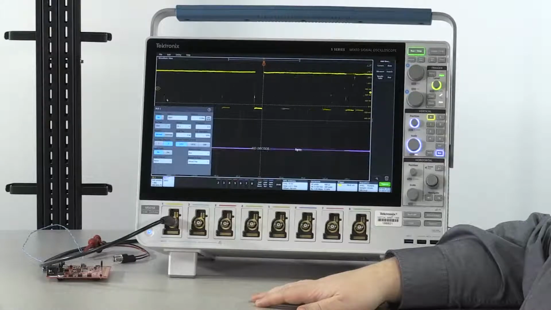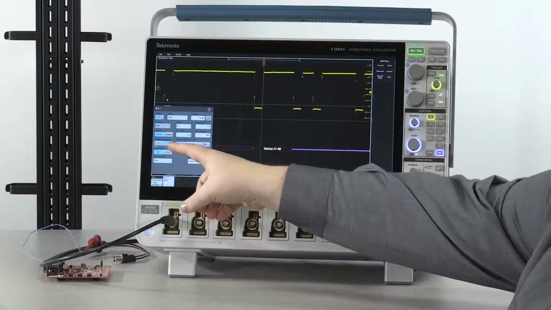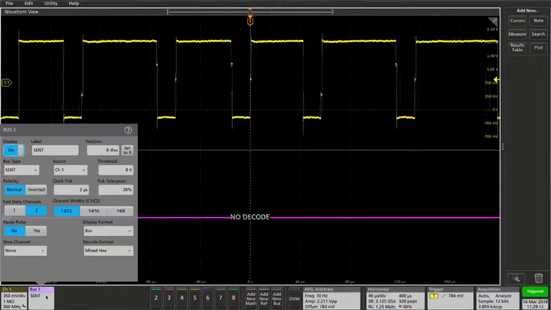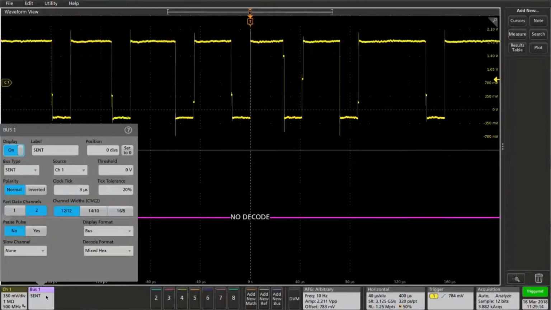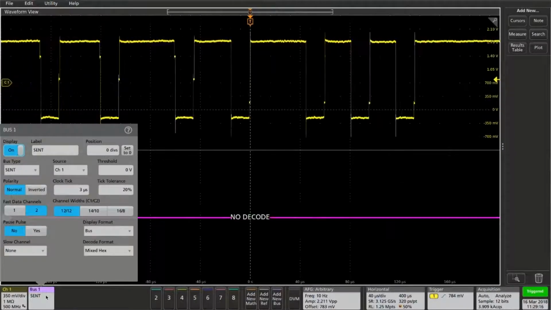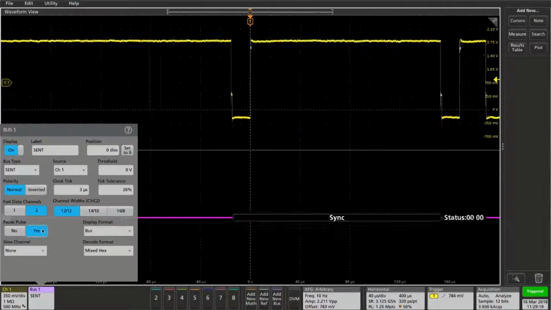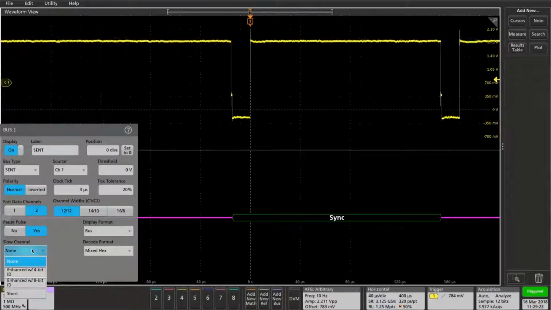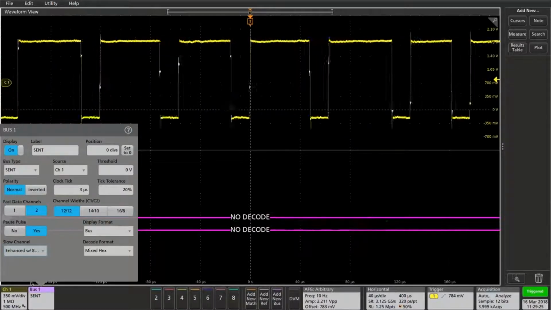Now configure the format of the SENT message. This waveform has 2 fast channels, both at 12 bits wide. This does have a pause pulse, so we'll select that now. Additionally, this waveform has a slow channel. I'm going to select 8-bit enhanced ID so we can decode that.